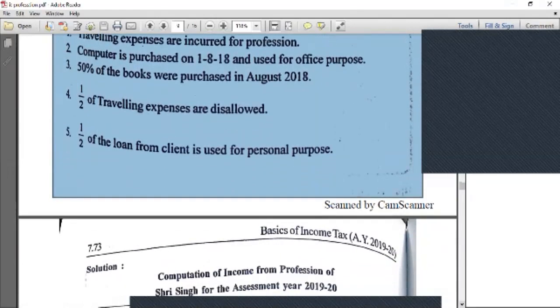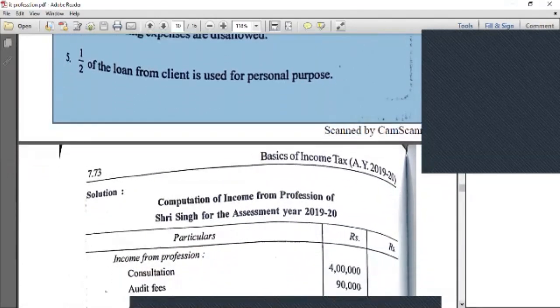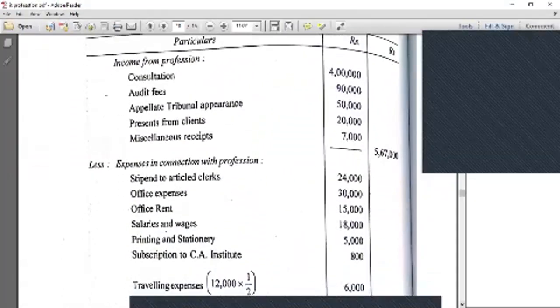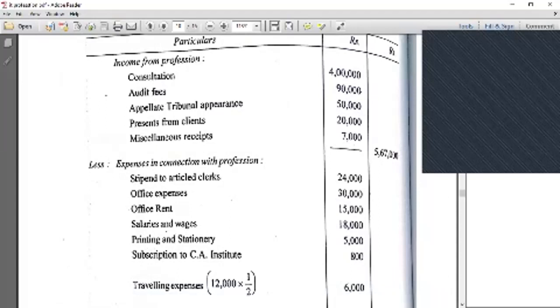Next we go to the solution to the problem. Income from profession: we already discussed which incomes and receipts are taken into consideration. Consultation fees and audit fees, which are related to this profession, are the only ones to be considered. Appellate tribunal appearance, fees from clients, and miscellaneous receipts are added and totaled separately. Next, the expenses which are deductible from the income.